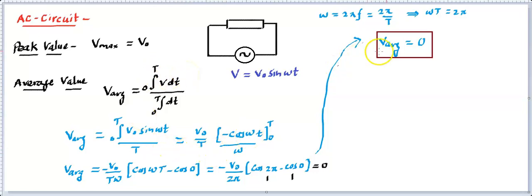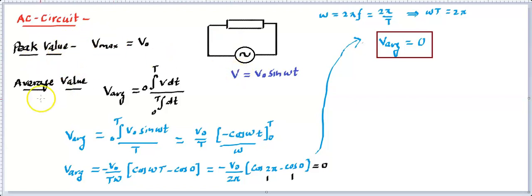It is 0. And you'll find for one time period it is 0. So that's how we will be calculating the average value. The idea is to explain how to calculate the average value for any time duration, and generally we talk about one time period. For that it comes out to be 0. Okay, so these are the two ways of expressing the values.